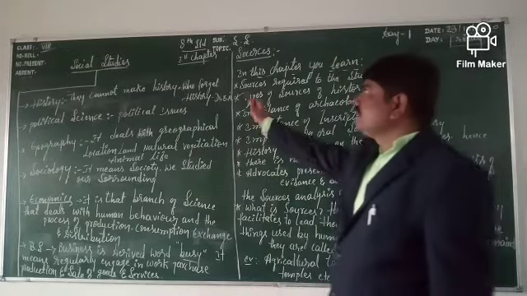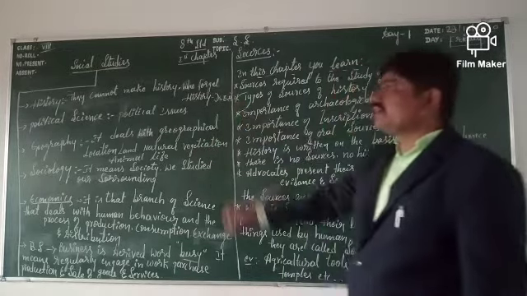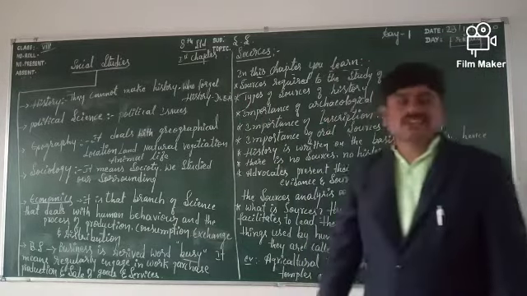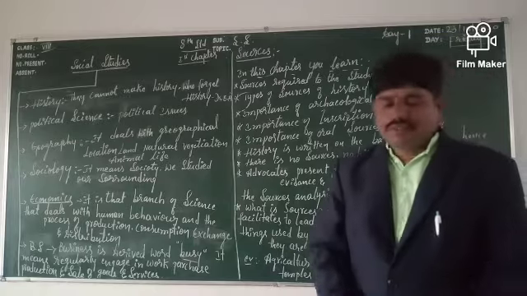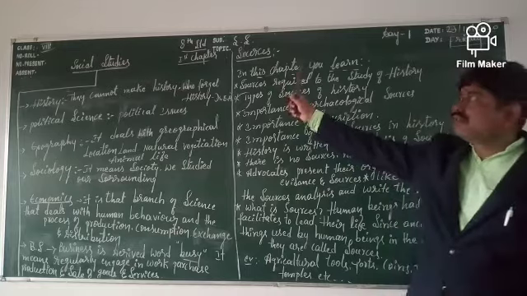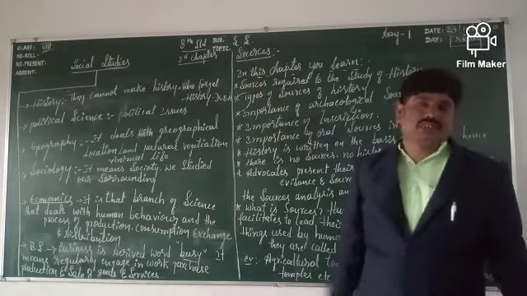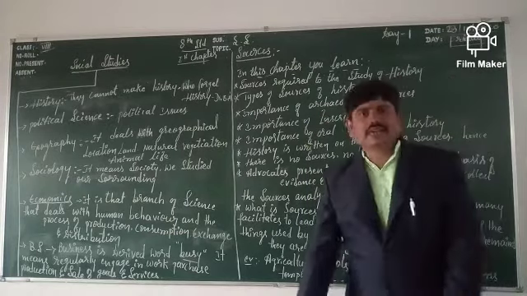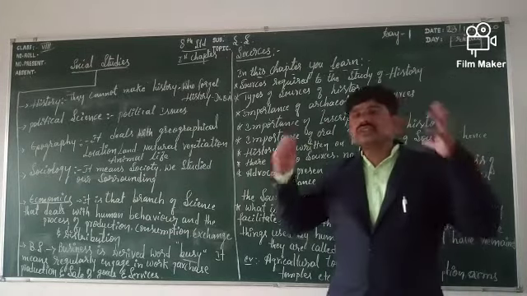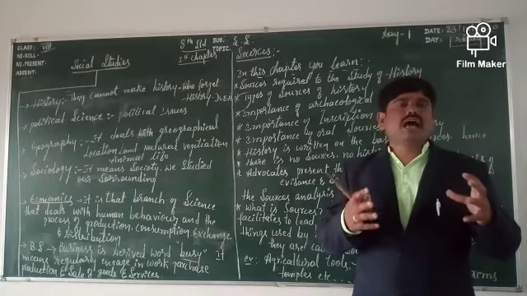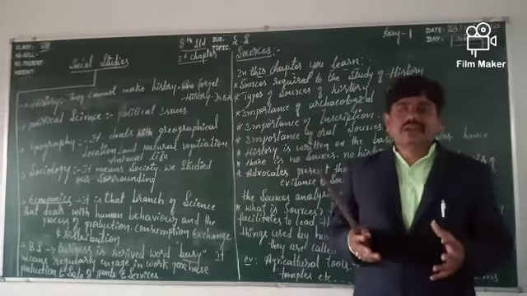This year the first chapter of Eastern Social is sources from history. See, students, from the title of sources, we get one idea in our mind. Sources, we have heard this word somewhere.